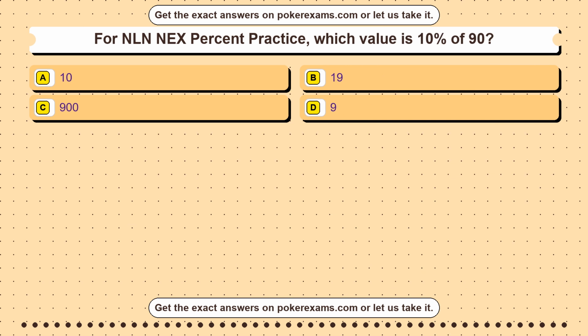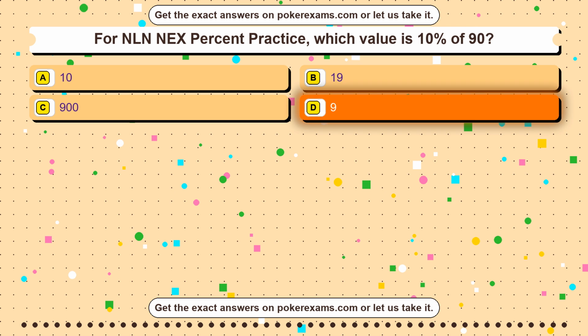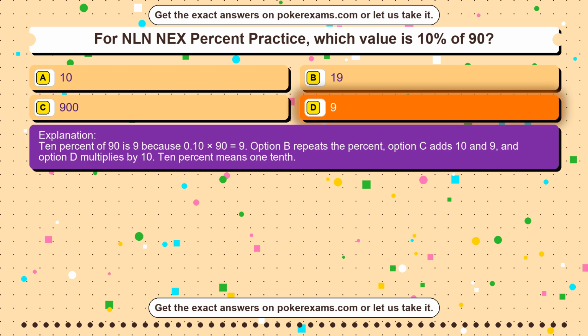Question 42. Which GET subject focuses most on interpreting experiments and data? Option A, Social Studies. Option B, RLA. Option C, Geometry. Option D, Science. The correct answer is option D. GET Science emphasizes scientific reasoning, data, and experiment interpretation. Social Studies uses historical and civic sources, RLA focuses on reading and writing, and geometry is part of math. The clue is experiments and data.